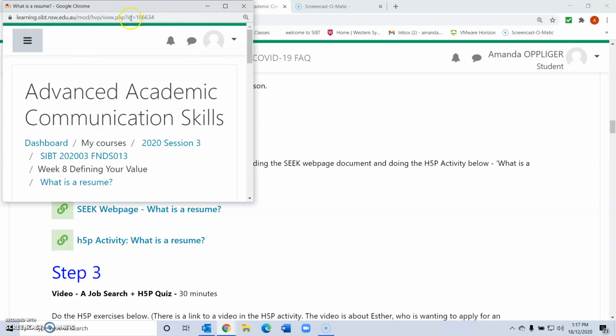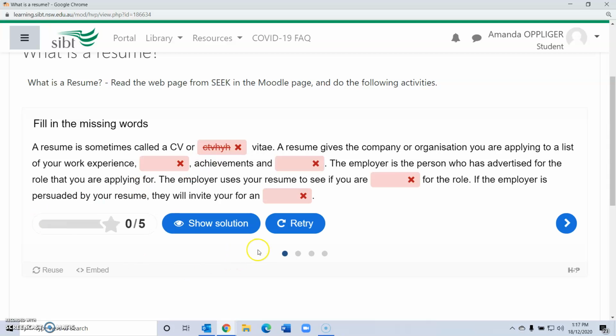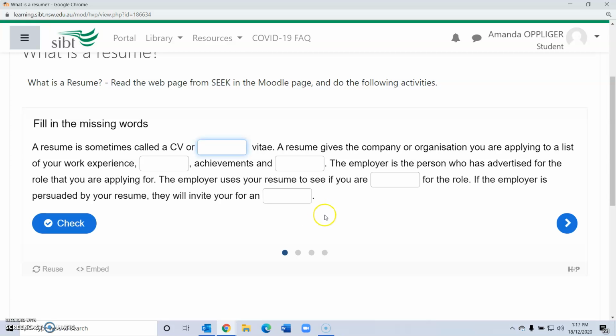This is also in its own pop-up box, so you can open that and complete the activities. This first one is to fill in the missing words. So you will need to read the Seek web page to be able to answer these questions. So you can put in your answers and then you can check and then you can retry again. That will all help you to learn about resume writing.